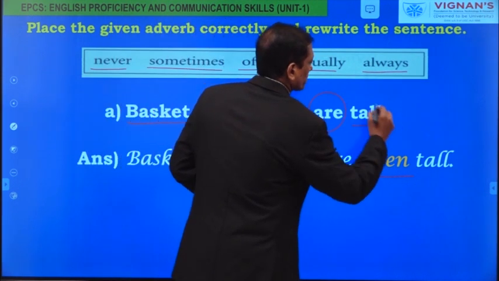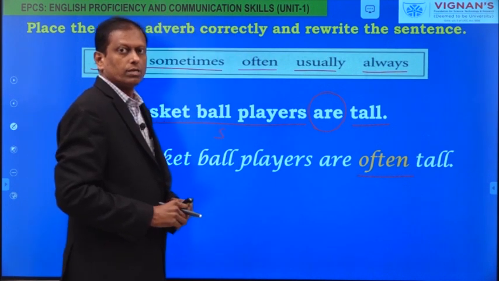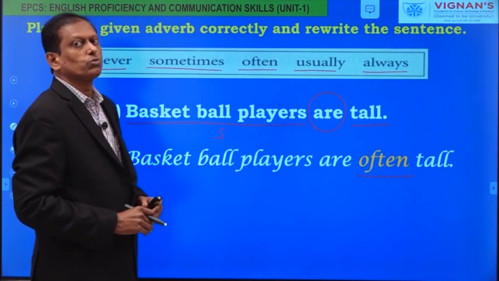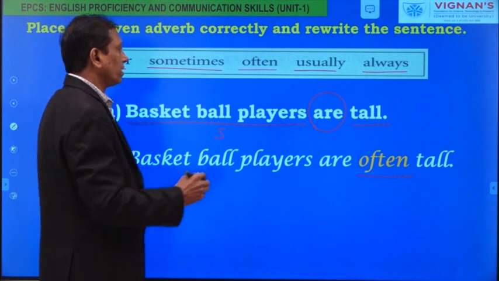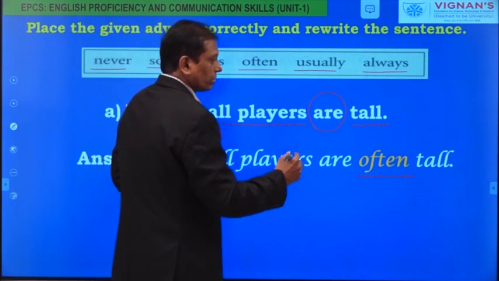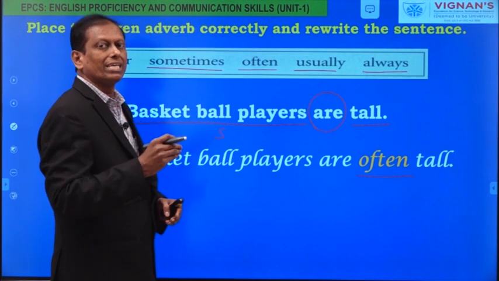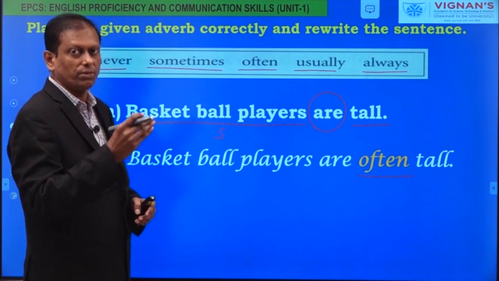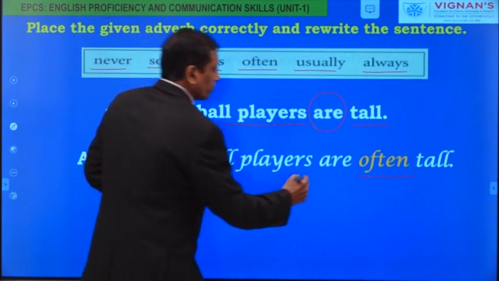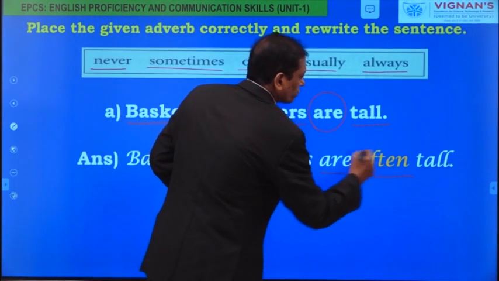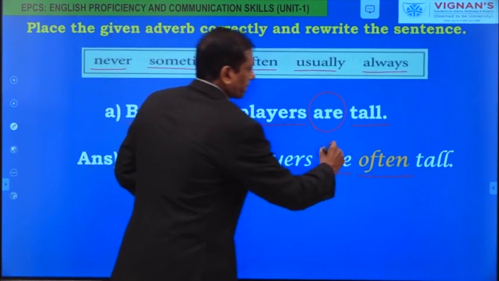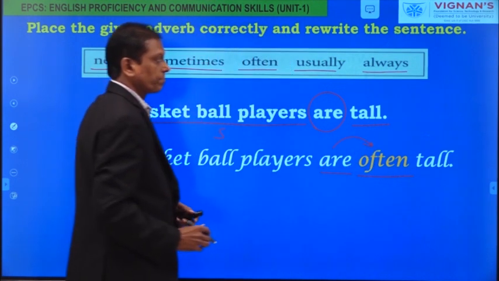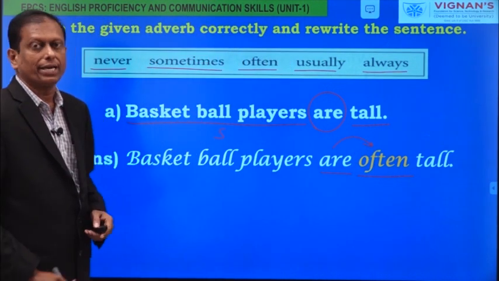Tall is a complement. The be form is used as a main verb here. And as per the rule, frequency adverbs are placed after the helping verbs, after the auxiliary verbs, after the be forms. And this is the be form, and that's why it is placed after it. Rule 2 is applied here.